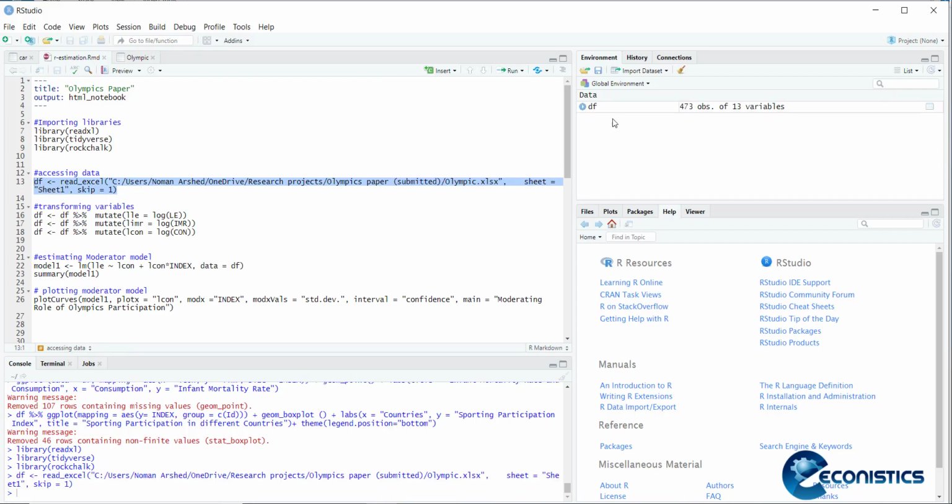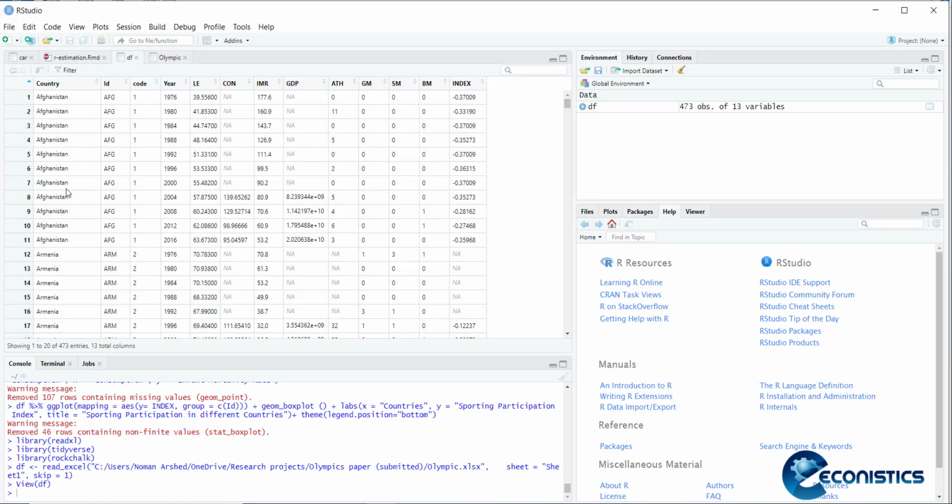My data file includes data of country names and their codes, the years, and the life expectancy of that country, consumption per capita in that country, infant mortality rate in the country, real GDP of that country, the number of athletes that presented in the Olympics, number of gold medals, silver medals, and bronze medals, and the index of these athletes, gold and silver. So it's a sports index. This is a unique paper that is discussing the role of those.